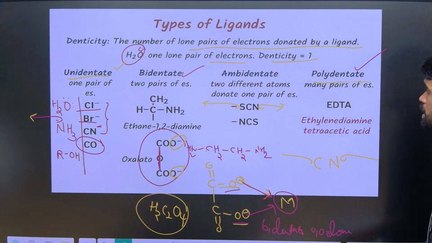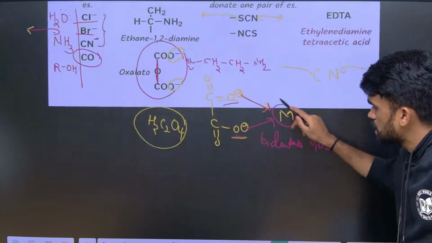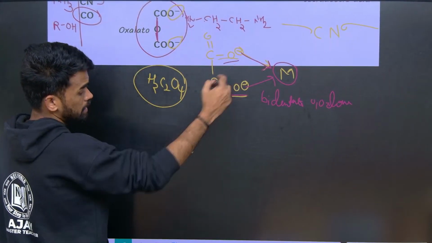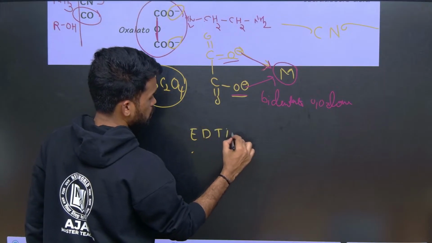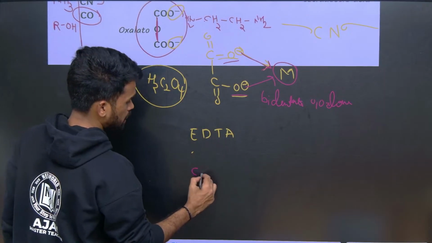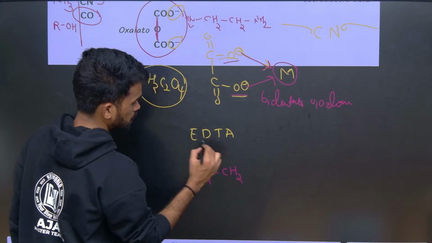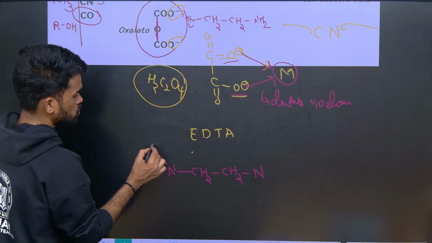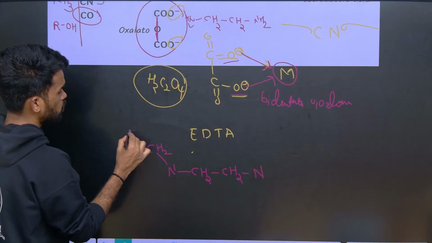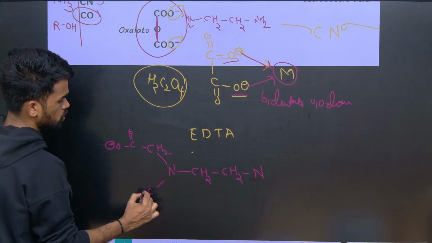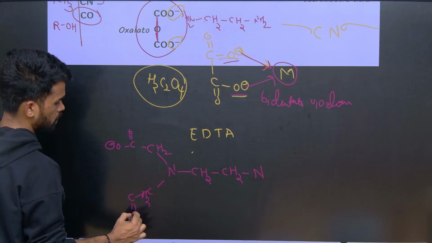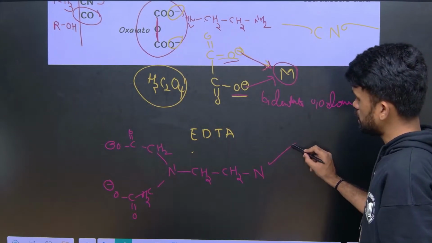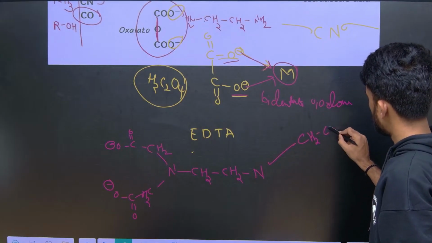So the next, polydentate. Out of all these polydentate ligands, we have an important one here, EDTA. We have seen EDTA, na. So what exactly is it? Ethylene diamine tetraacetate. So CH2 COO minus, so acetic acid group here we have acetate, so this side 2 and this side 2. So I can write it has negative.